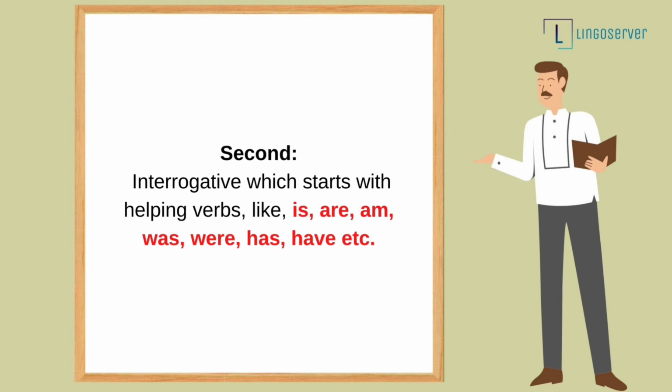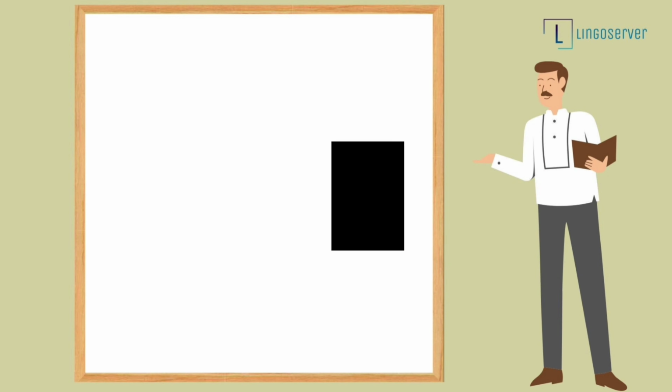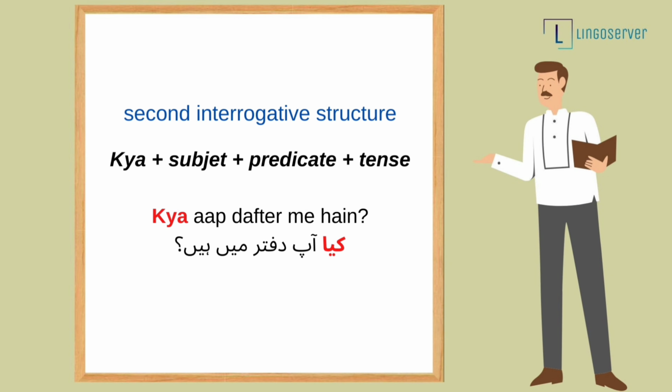And the second interrogative sentence starts with helping verbs like is, are, am, was, were, etc. In this case, Urdu follows the following structure: kiya plus subject plus predicate plus tense. Once again, kiya plus subject plus predicate plus tense. For example, क्या आप दफ्तर में हैं?